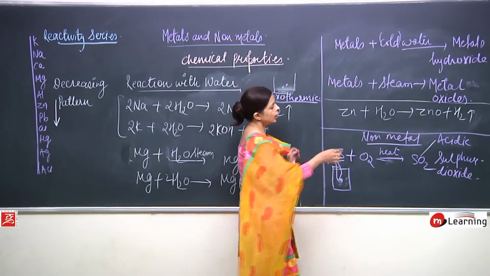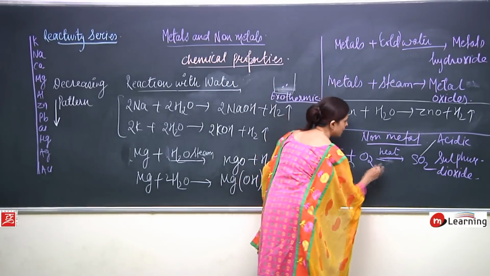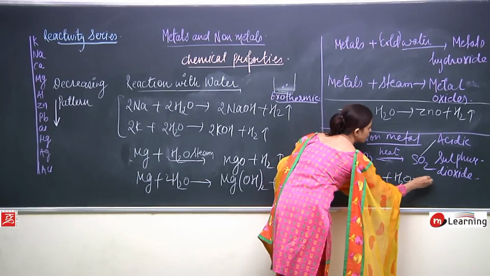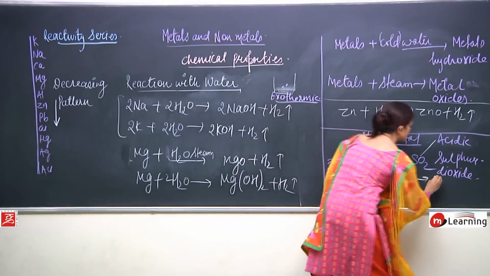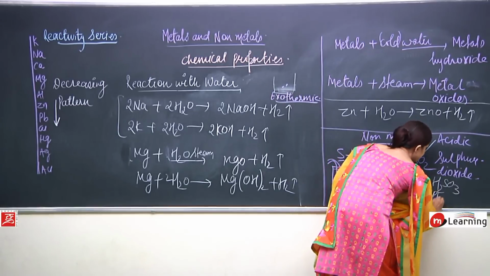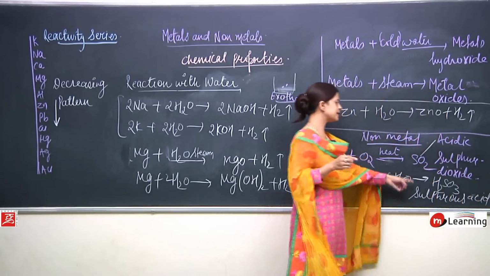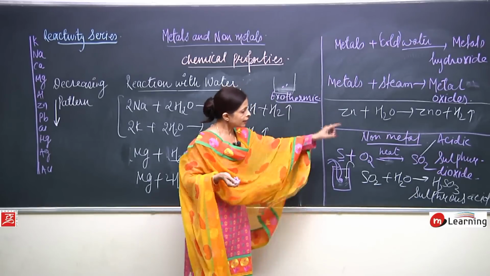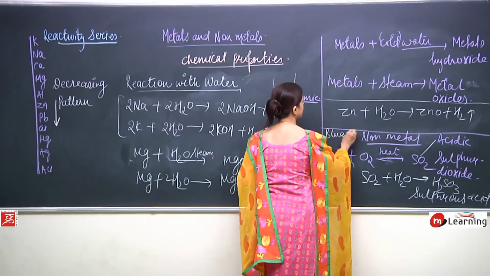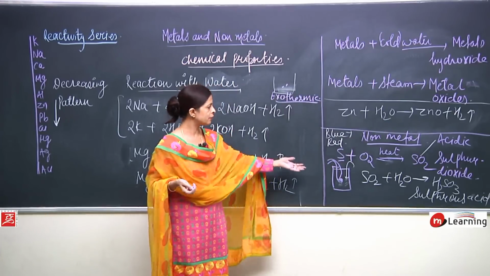Now if I add water into this, what will happen? I am talking about SO2. SO2 is reacting with water. Then what will be formed? H2SO3 will be formed, which is known as sulfurous acid. Now in this sulfurous acid, if I put blue litmus paper, it is going to turn into red. The blue litmus paper will get converted into red.